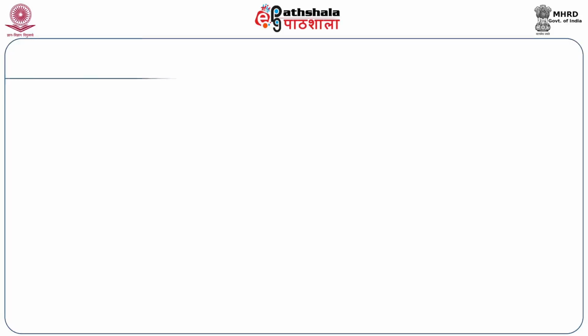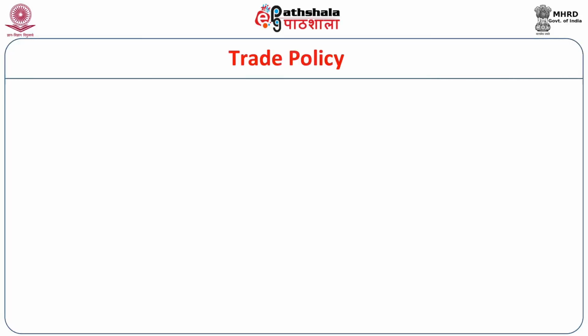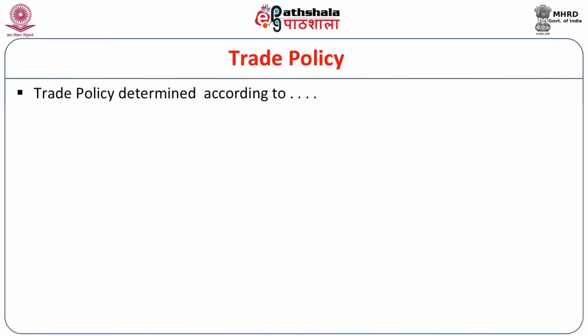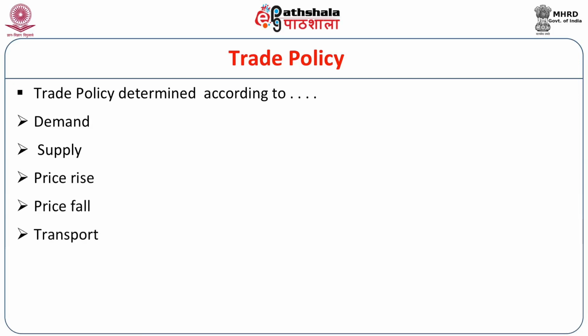Next, we find trade policy. Taking these factors into consideration, trade policy was determined for the state, and not only for the state but also for the trader. Let us see what is there. First of all, trade policy was determined according to number 1, demand, number 2, supply, number 3, price rise, number 4, price fall, number 5, transport, number 6, production cost.